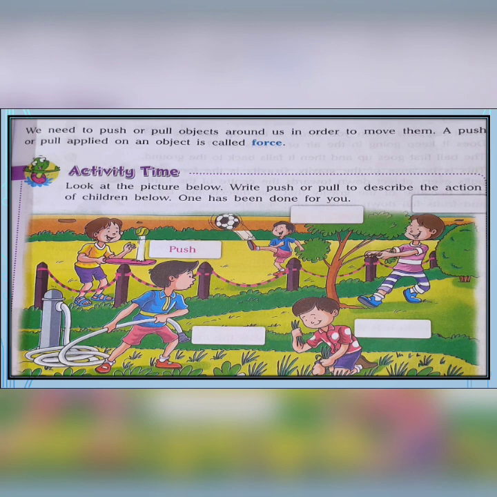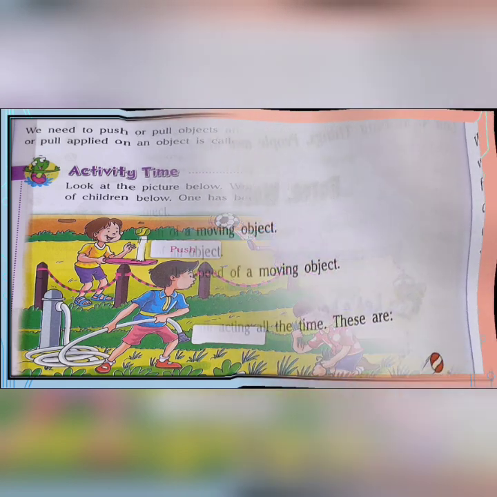Next, this boy is pulling this tree. Next, this boy is also pulling this water pipe. And this boy is also pulling the grass. So in order to move any object around us, we need to push or pull that. And a push or pull applied on an object is called force.